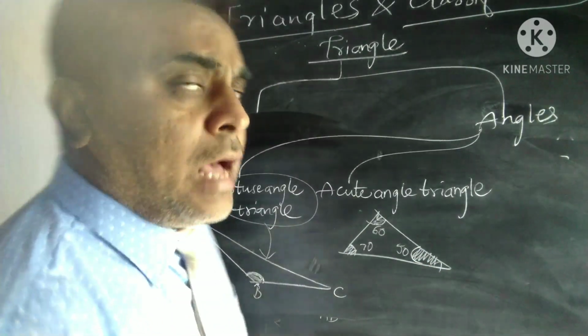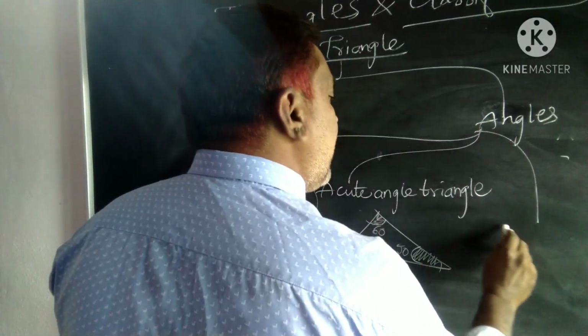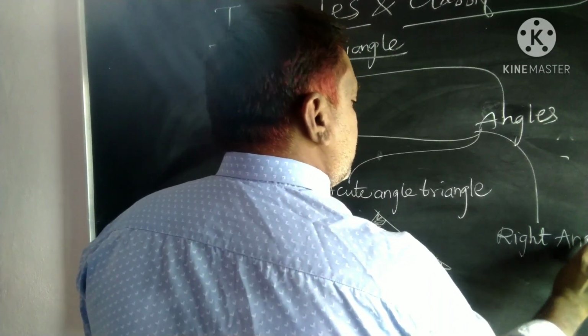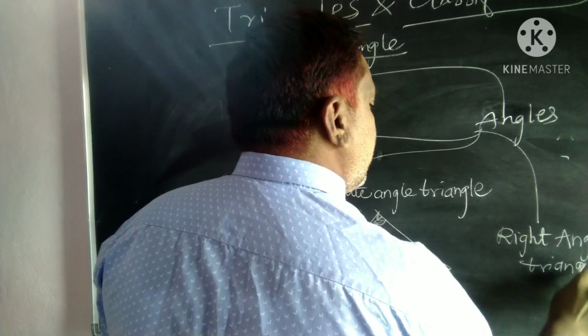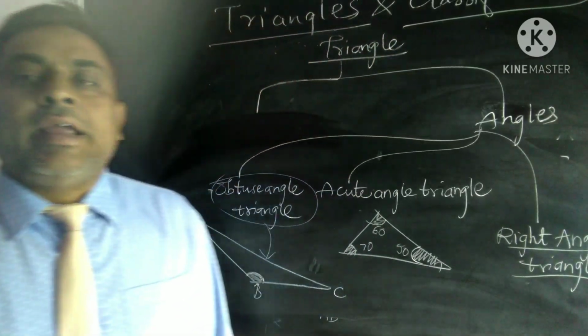Now coming to the last classification of the triangle, the right angle triangle. A right angle triangle is a triangle in which one of the angles is equal to 90 degrees.